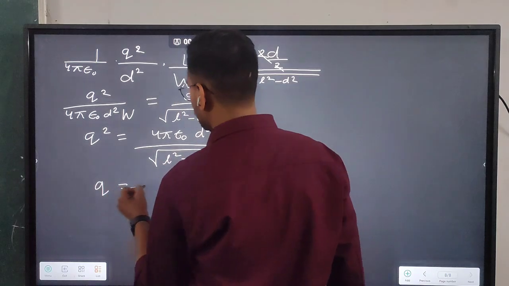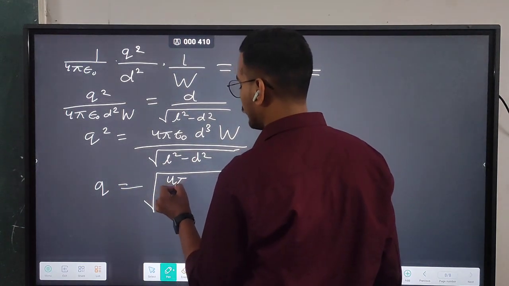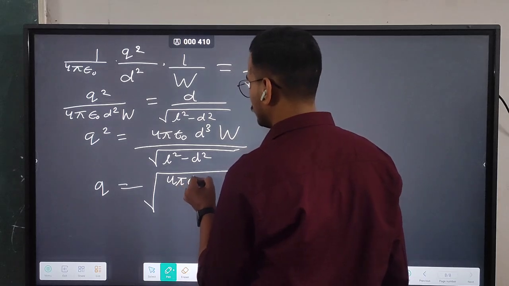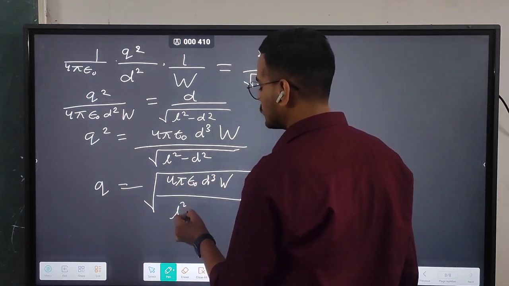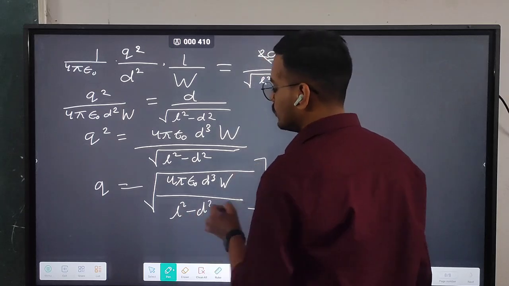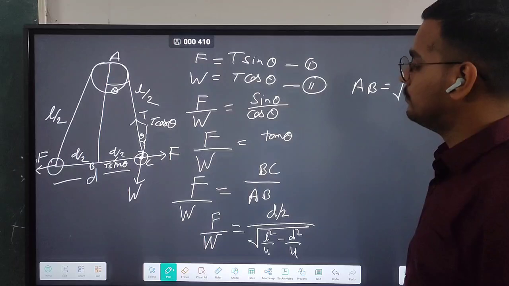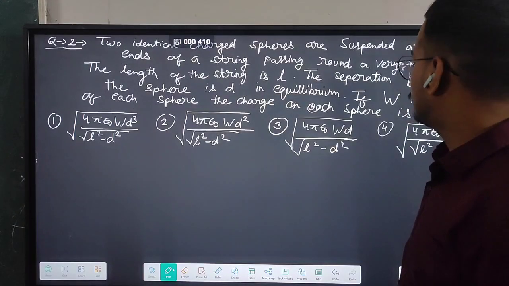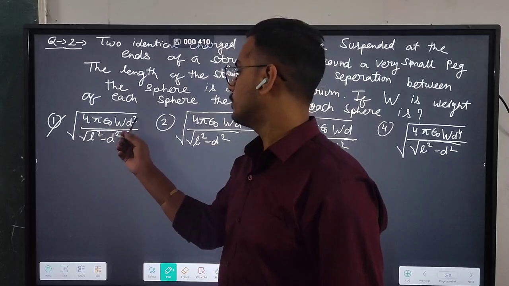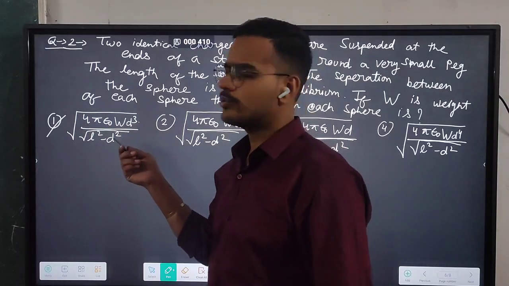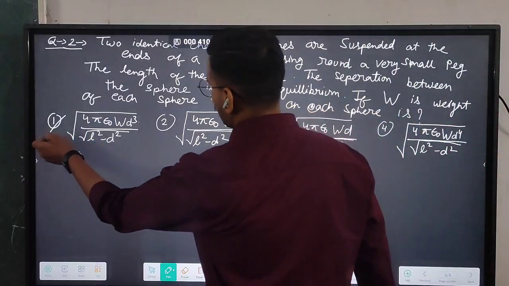So Q will be equal to what? Now Q will be equal to root of 4 pi epsilon naught D cube W by L square minus D square. This is the formula of Q. Let's match our options. D cube W. So here you can see it is 4 pi epsilon naught W D cube, or D cube W, same, upon root L square minus D square. This option is correct. Okay.